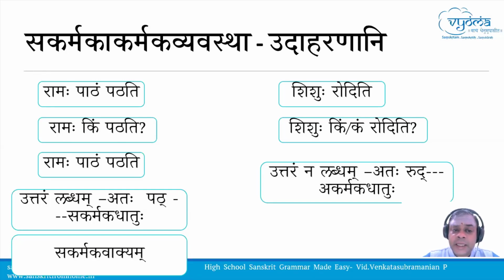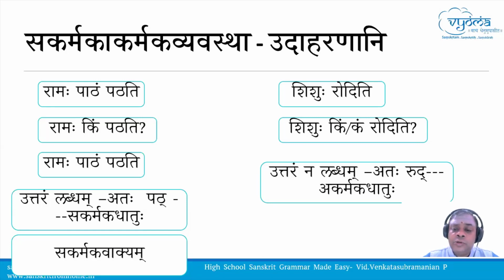Now there is a shastriya vyavastha for this which is beyond the scope of this class to explain why it is like this. But for this particular class, we take that when we get the answer to the question kam, kim or kam, that answer which is in Dvityanta is karma pada, and if there is a karma pada in a sentence, it is called sakarmaka vakya.